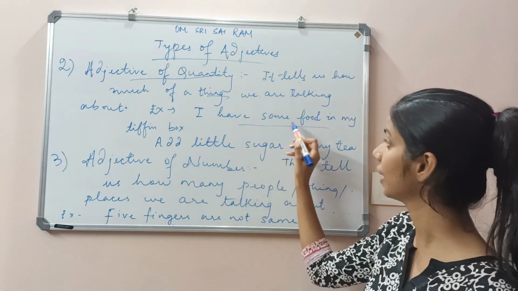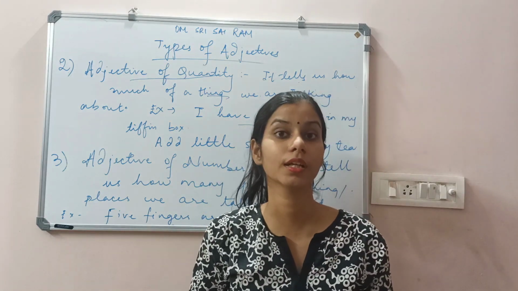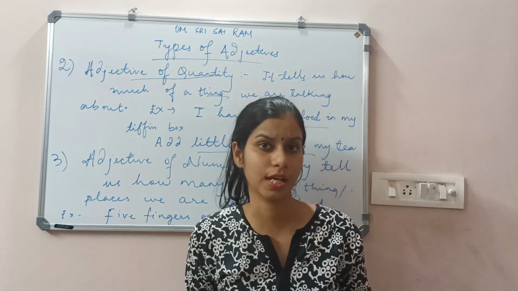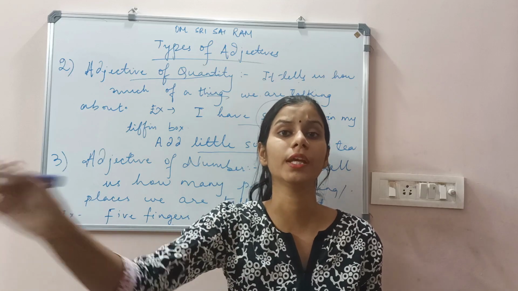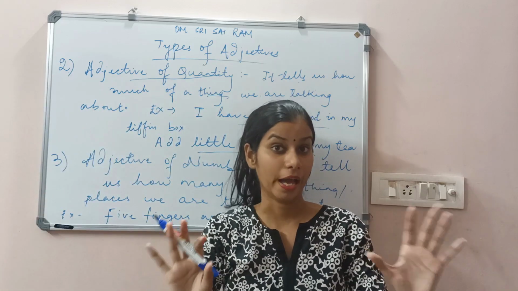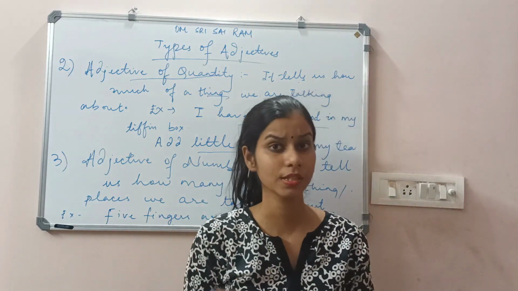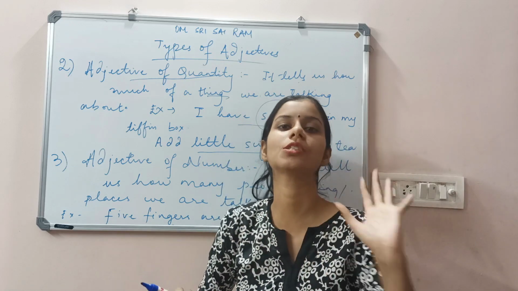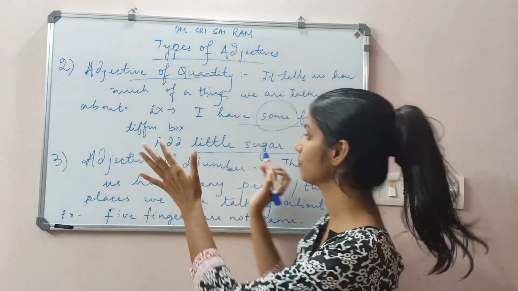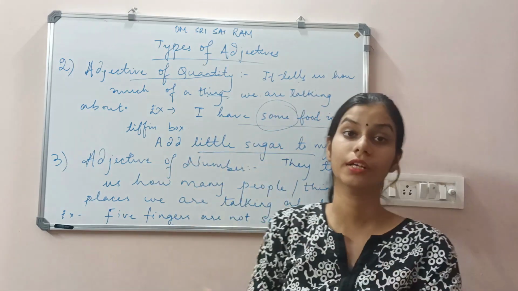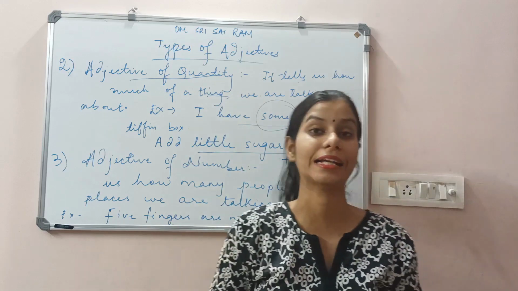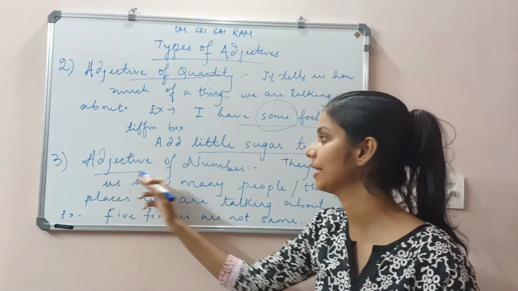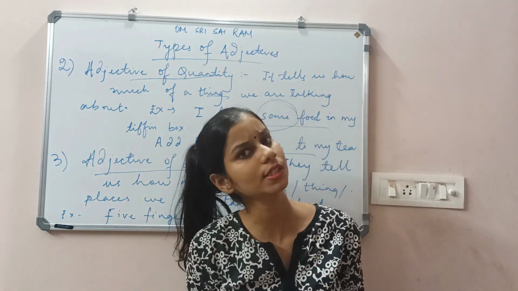We will be using the words like some, little, enough. Another example, add little sugar to my tea. I never say that, please add 2, 3 small sugars in my tea. No, I used to tell add little sugar. That means maybe थोड़ा ज़्यादा हो सकता है या थोड़ा कम, लेकिन add little sugar to the tea. So these particular words, some, little, enough, all these words are being used to show the adjective of quantity. कितना मात्रा में. Now we will be coming to the next part, adjective of numbers. Do you know what you understand by the numbers?